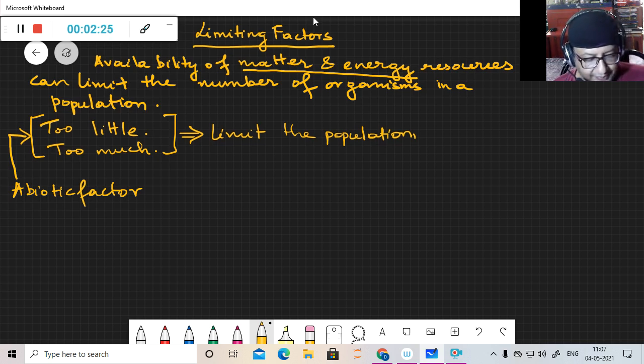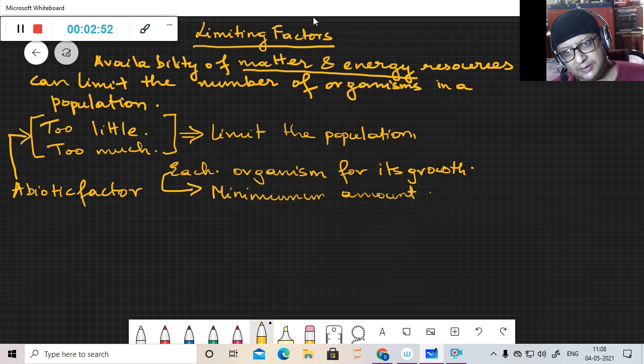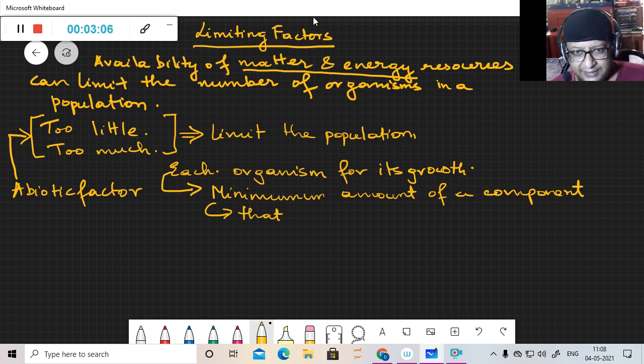So each organism, for its growth, requires a minimum amount of a component, and that particular component is the limiting factor.